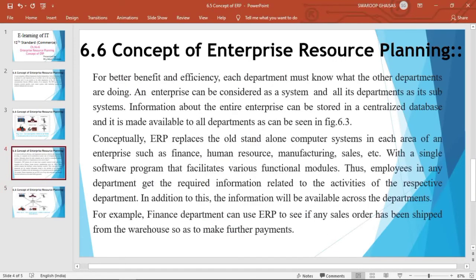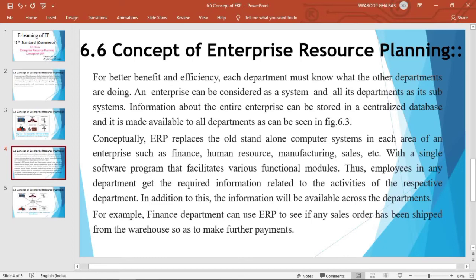See, conceptually, ERP replaces the old standalone computer system in each area of an enterprise, like finance, human resource, that is HR, manufacturing, sales, etc. So ERP replaces the old standalone computer system in each of these departments with a single software program that facilitates the various functional modules.